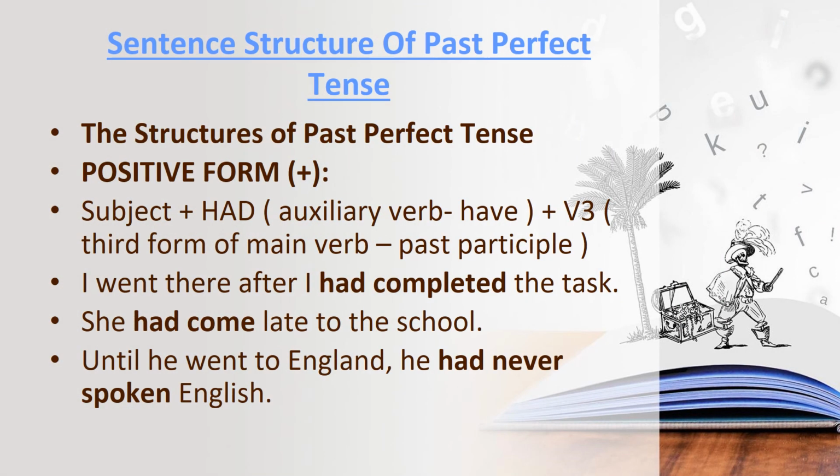Okay, the structure of past perfect tense, positive form. Again, we have our subject, had, then the third form of the verb. And here are some examples. I went there after I had completed the task. She had come late to the school. Until he went to England, he had never spoken English.